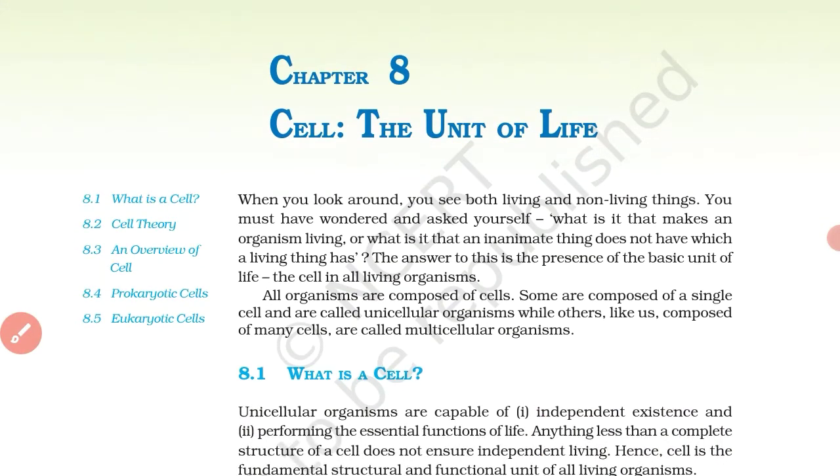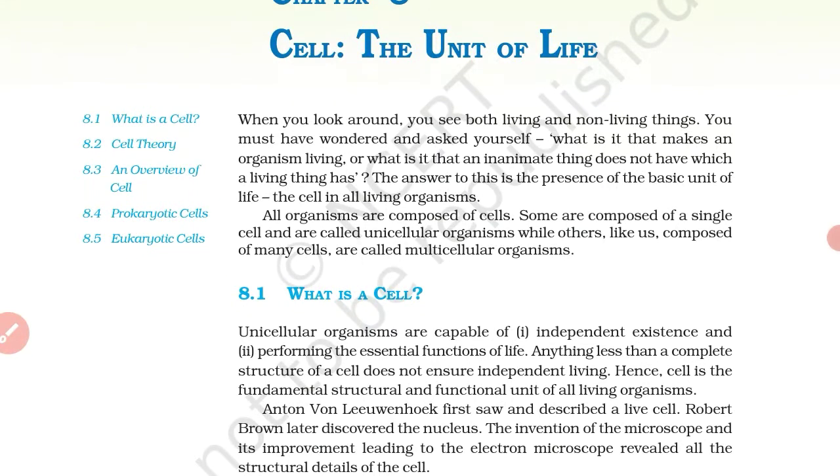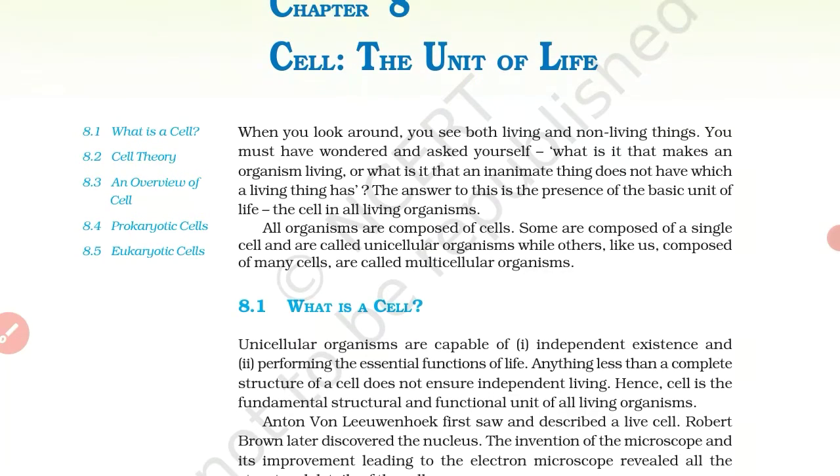When you look around yourself, you will see that both living things and non-living things are present, and you will wonder what is that matter which is present in your living and non-living things. First, what is it that makes an organism living? It means living organisms: human beings, animals, birds, plants, so many things. These are all examples of living things. So, what makes them live?